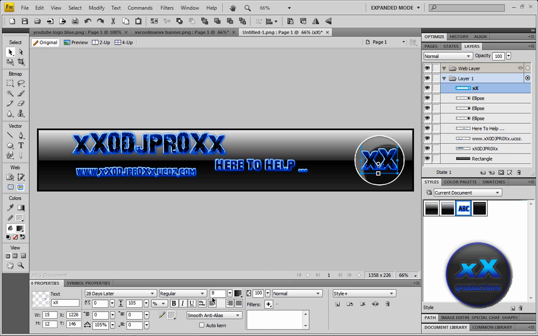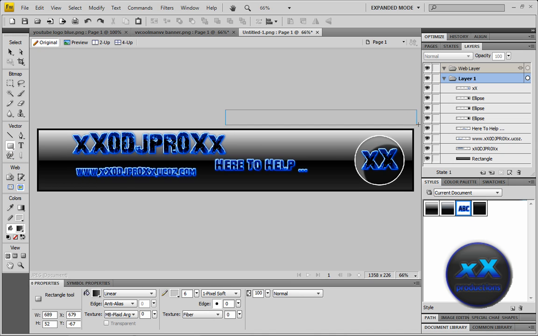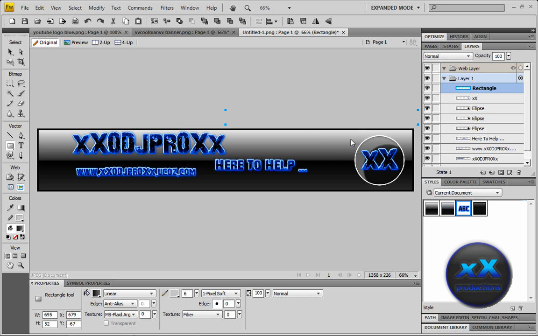So, there we go. So that's just the basic. Now we're going to get the rectangle tool. Make a long rectangle, thin or big as you like. So I'm just going to drag it.